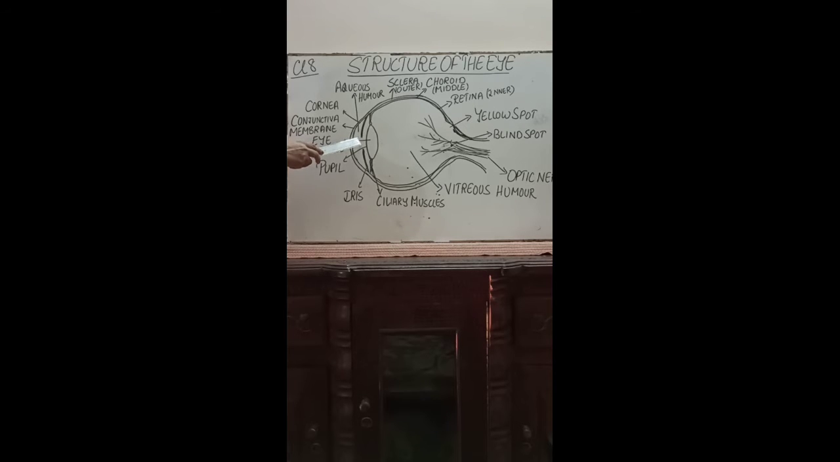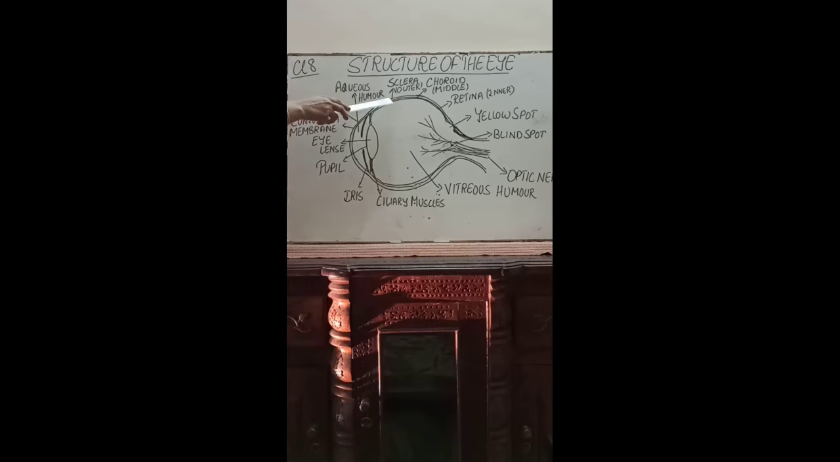Then coming to this part, the outer part, that's called the sclera. It is the white part, a protective layer. It is tough and non-elastic around the eyeball. That's the outer part called the sclera.